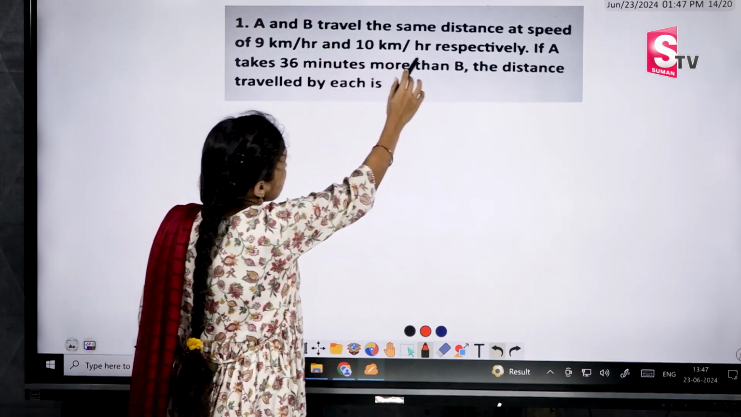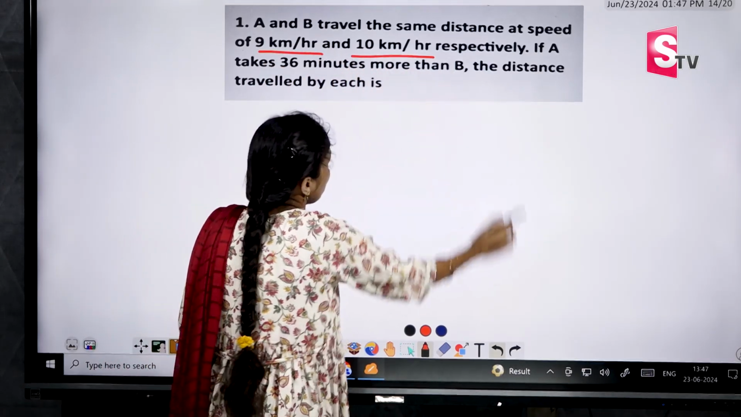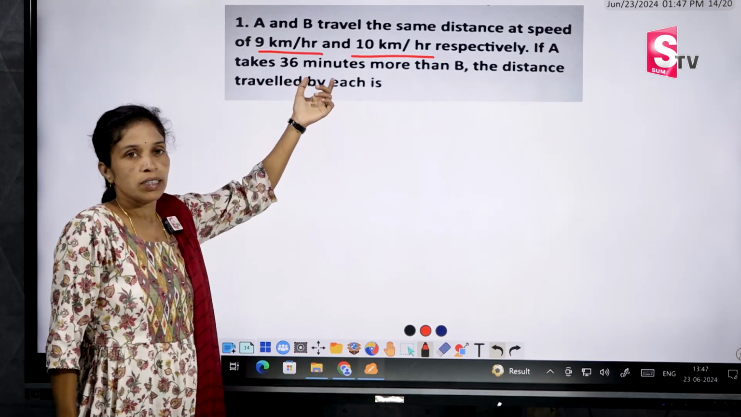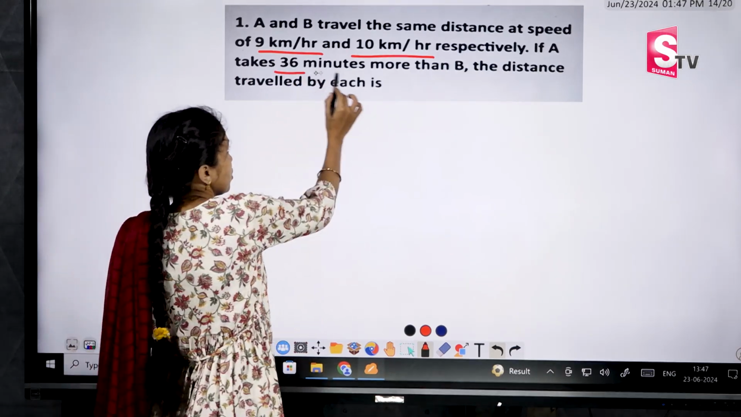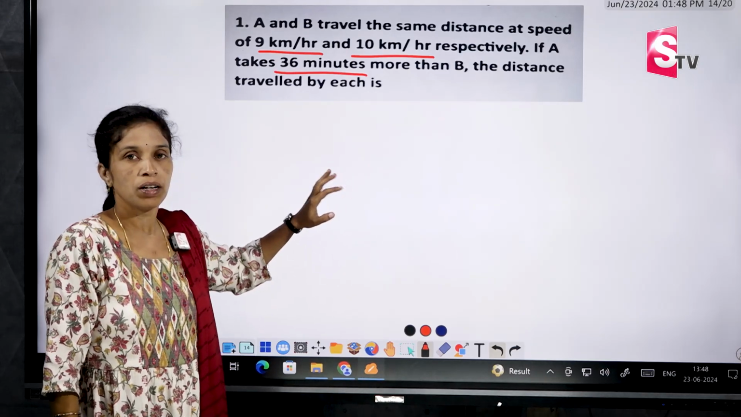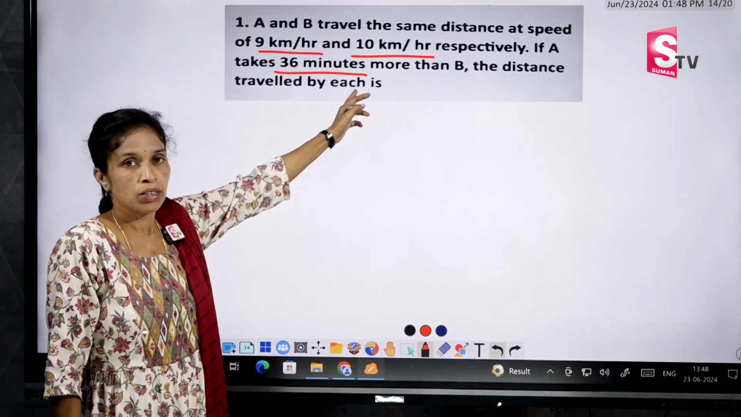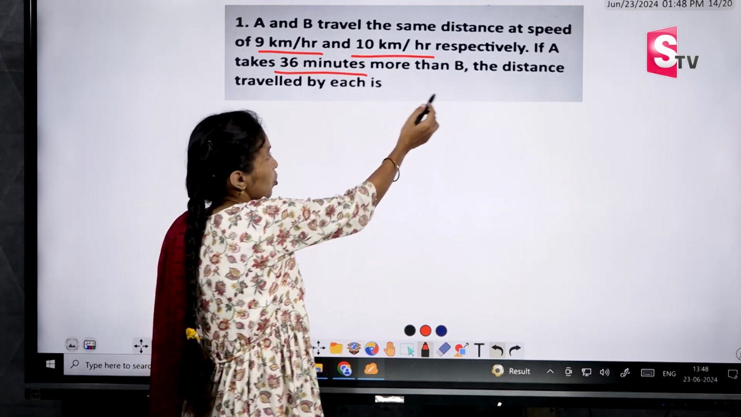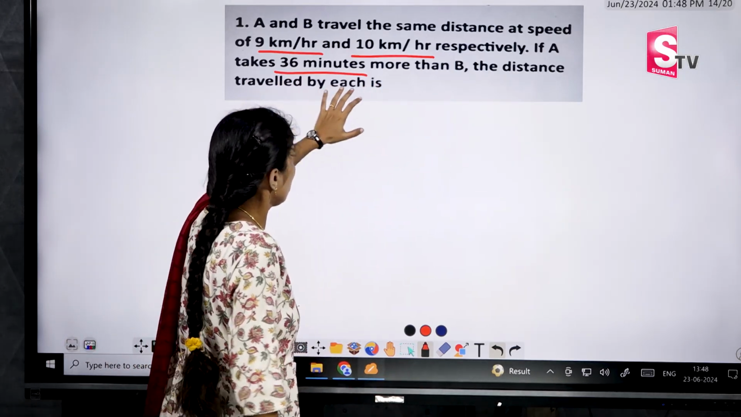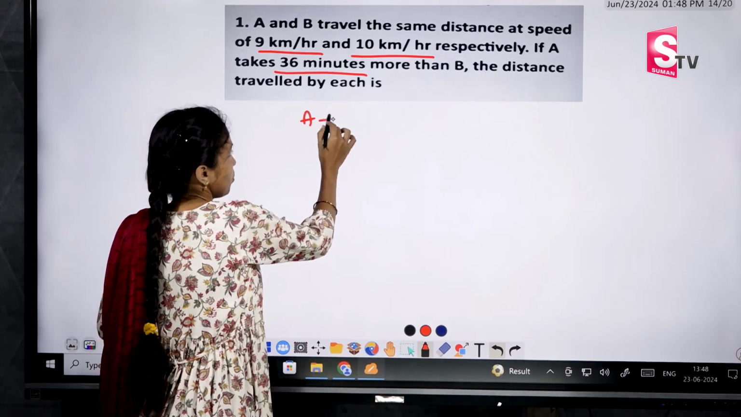A and B travel the same distance at a speed of 9 km per hour and 10 km per hour respectively. If A takes 36 minutes more than B, the distance traveled by each is? See this question. In the previous question, we got half an hour. He given the time in hours, but in this question it is in minutes. So you have to observe this point. Same question and same model. I am doing it in the shortcut method only.